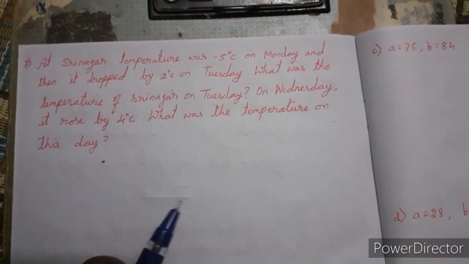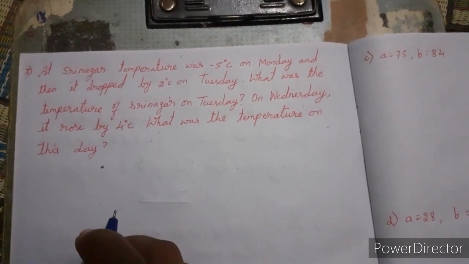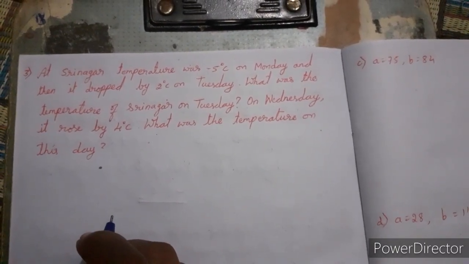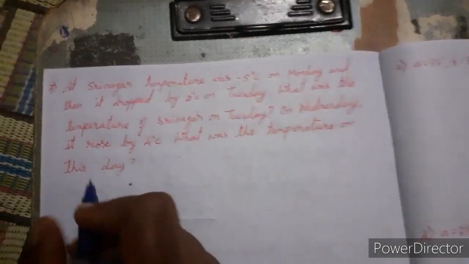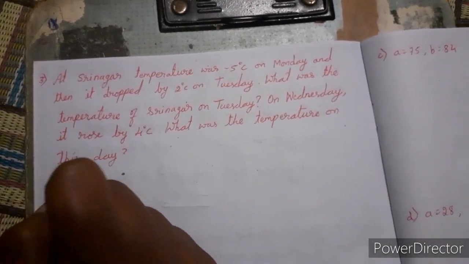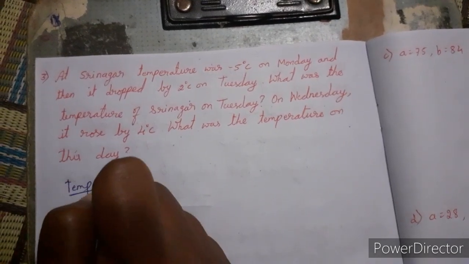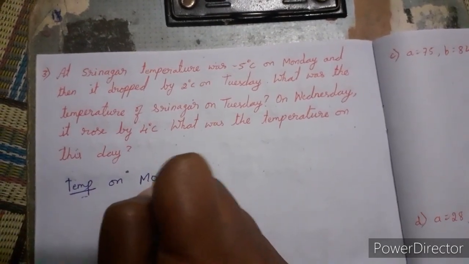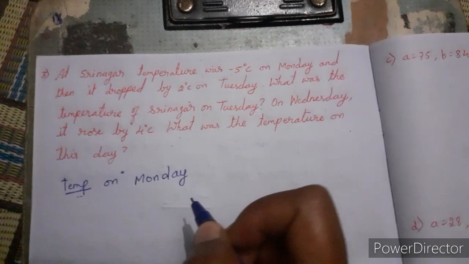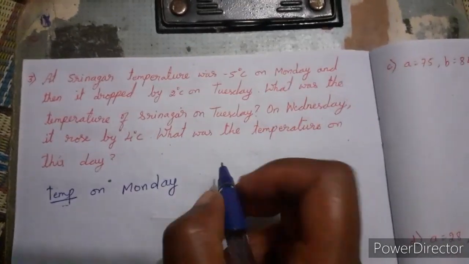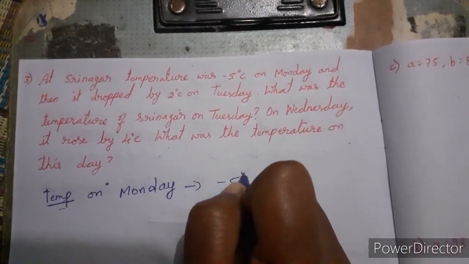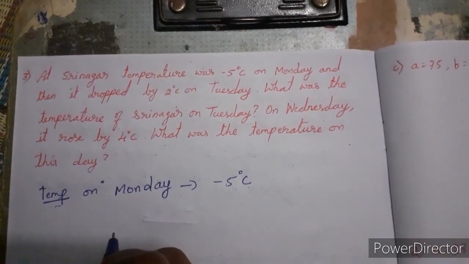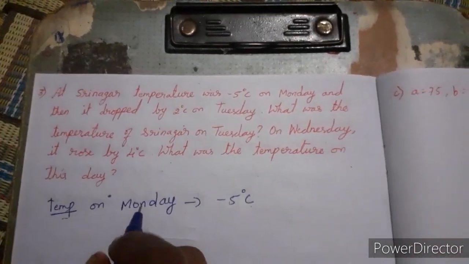We have to find the temperature on Tuesday and Wednesday. This is the question. First you write temperature on Monday. In Srinagar, Monday temperature is minus 5 degree Celsius. Already they have given it.